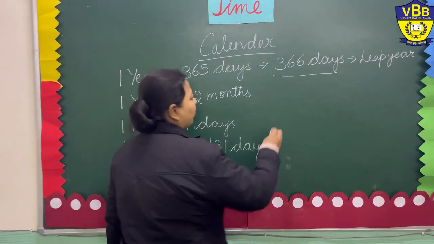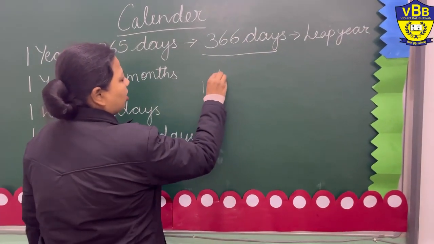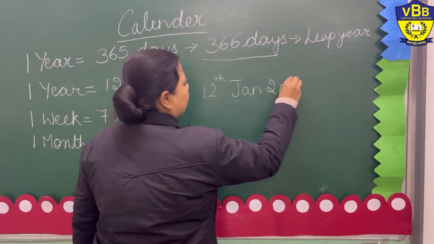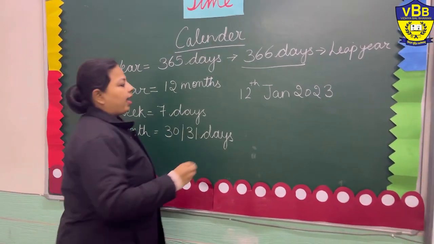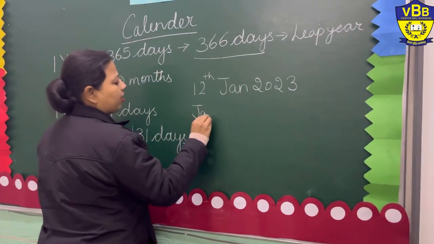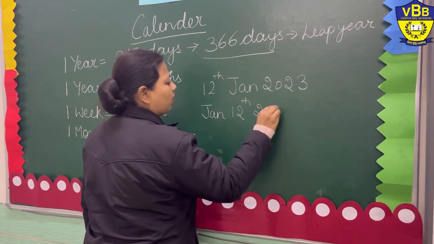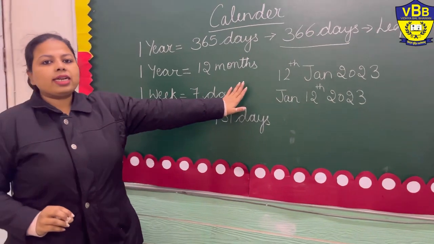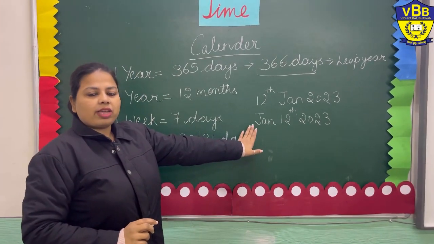So the format of writing a date is, I can write it like 12th January 2023, or it can also be written as January 12th 2023.